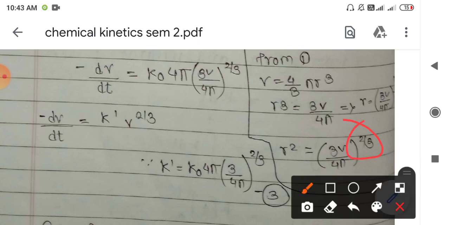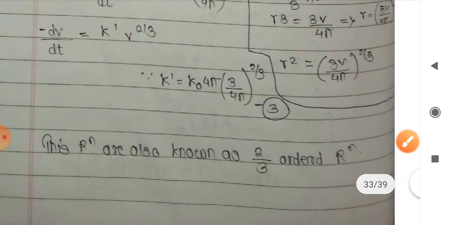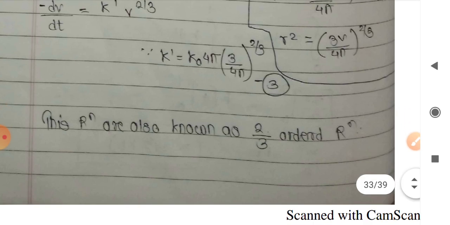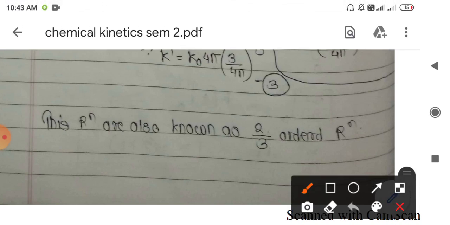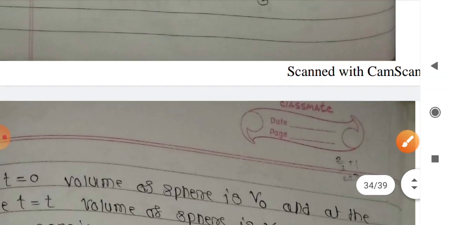Here we can say that minus dV upon dt is equal to k0 into 4 pi into 3V upon 4 pi whole bracket raised to 2 by 3. All of these constants can be taken outside the bracket and we can directly write that the rate, minus dV upon dt, is equal to k dash into V raised to 2 by 3. So overall the rate of reaction depends upon the two-third power of the volume. This rate law is also known as a two-third order reaction. This is the differential rate law.